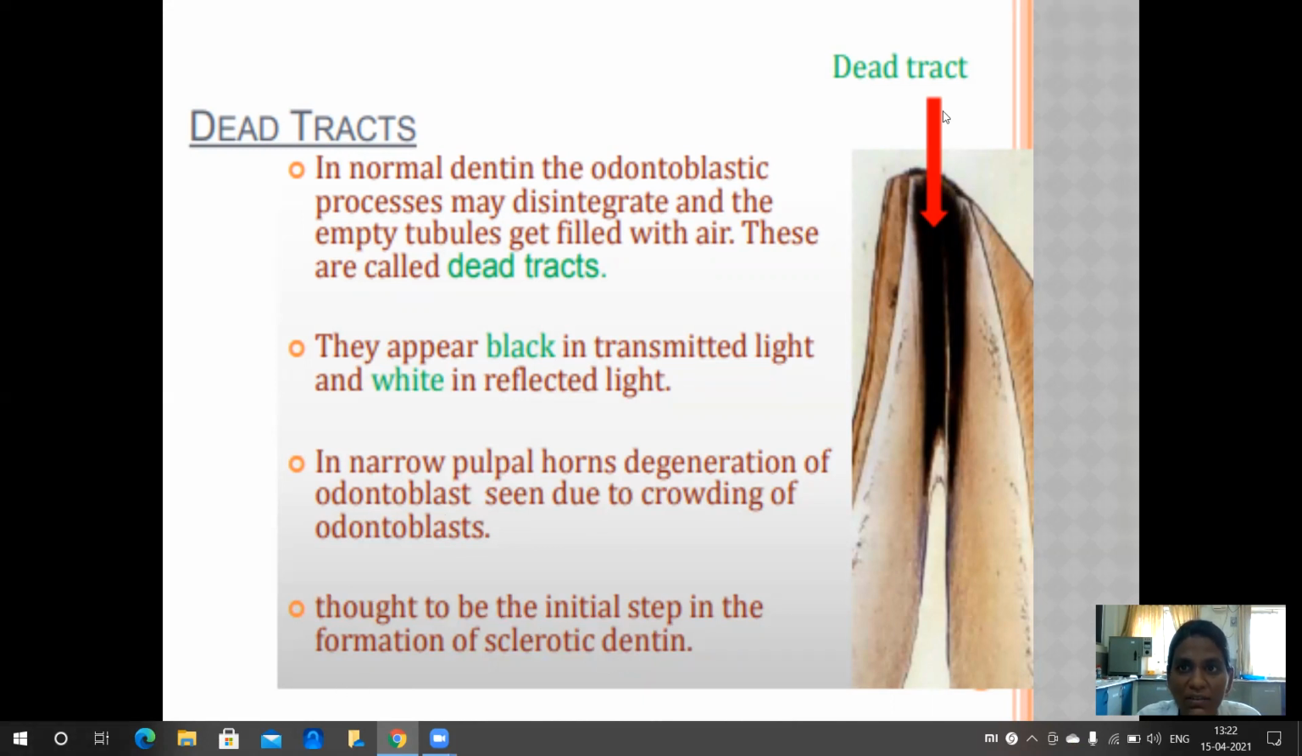In this picture, these are the dead tracts. They are black in transmitted light and white in reflected light.